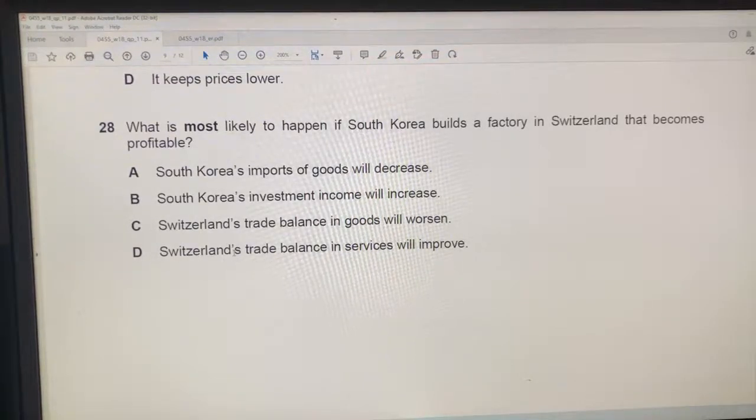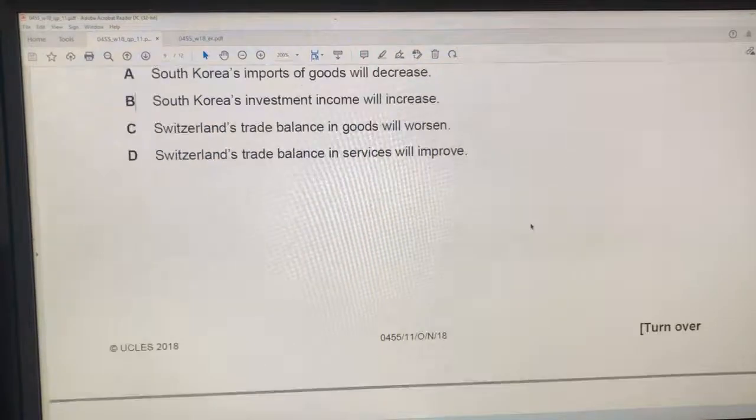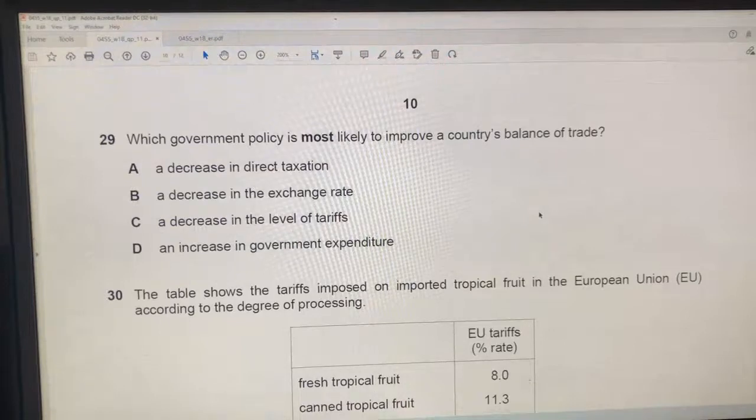And D says Switzerland's trade balance in services will improve. We're not sure. We're just not sure. B, 28, the answer must be B. For question 29, which government policy is most likely to improve a country's balance of trade?